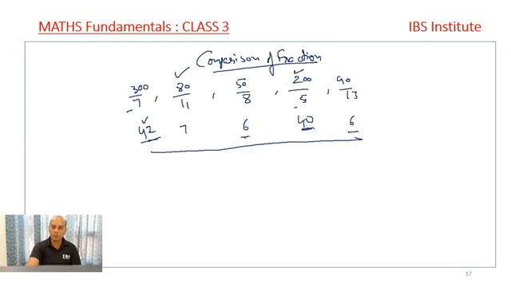If I have to compare further between 5 by 8 and 9 by 13, what I can do is add one more 0 over there and one more 0 over there. So 8 6s are 48, 2 balance, 20, 8 2s are 16. 13 6s are 78, 12 is balance and 0, 120, 13 9s are 117. So the highest number is this one, second highest is this one, third highest is this, fourth position is this, and at fifth position is this, 2 by 5.